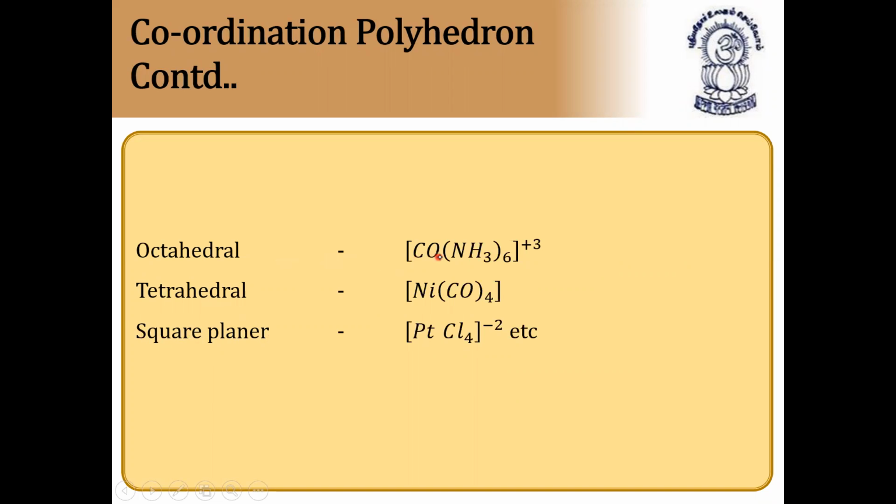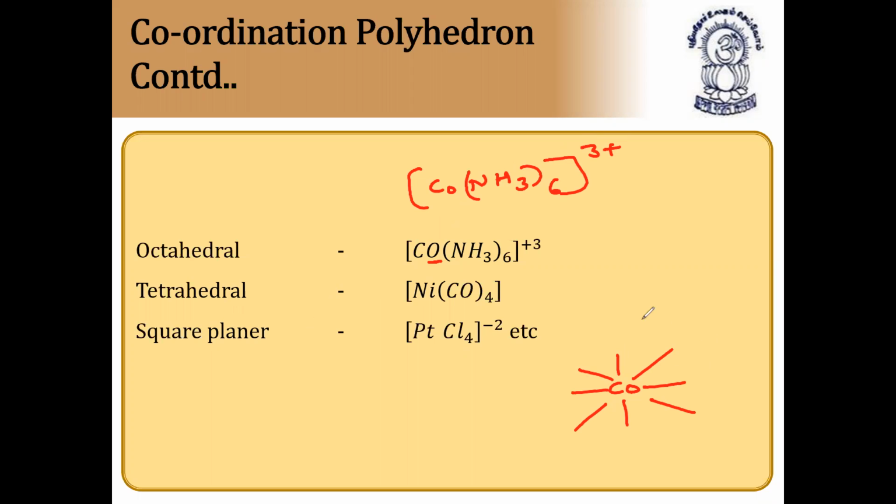Examples: octahedral has coordination number 6. So cobalt, that is Co(NH3) taken 6 times, 3 plus. Here Co, with a small o, is cobalt. Co(NH3)6 3 plus is an octahedral complex. In this, the 6 ammonia ligands surround the cobalt in an octahedral manner.